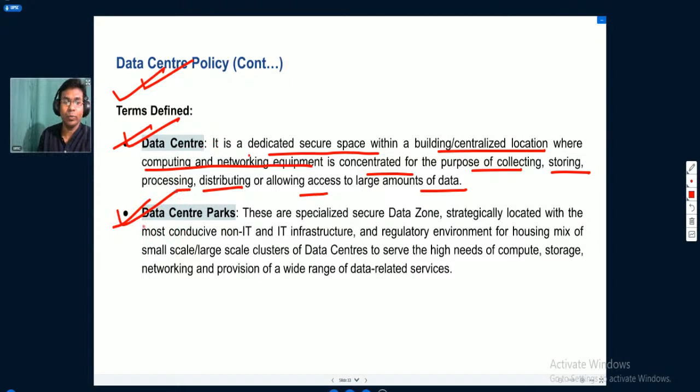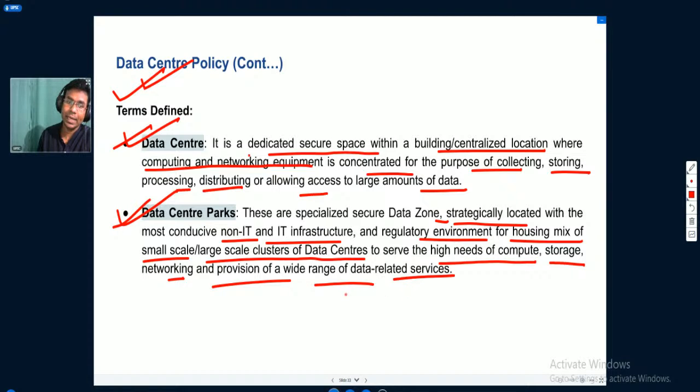They have also defined what data center parks are. These are specialized secure data zones strategically located with the most conducive non-IT and IT infrastructure and regulatory environment for housing a mix of small scale and large scale clusters of data centers to serve the high needs of compute, storage, networking and provision of a wide range of data related services. These are data center parks. In your free time, you can pause the video and go through these terms or definitions once again to learn and remember them. It will help you.